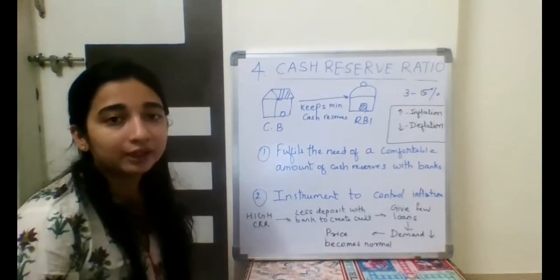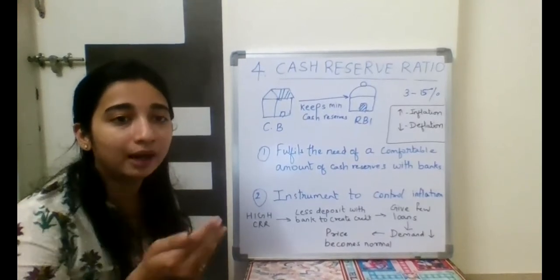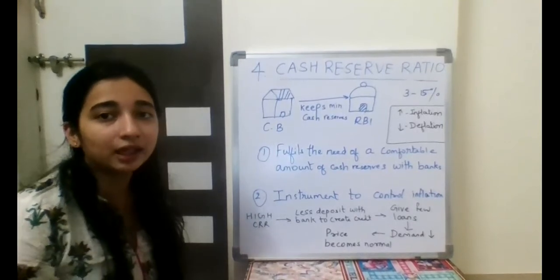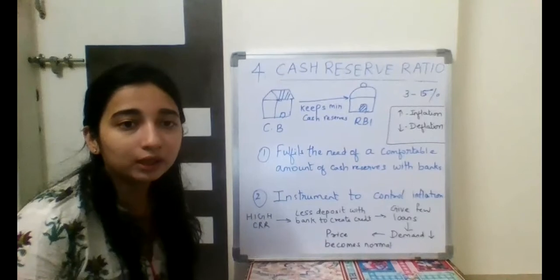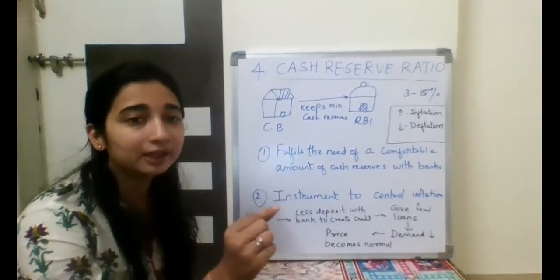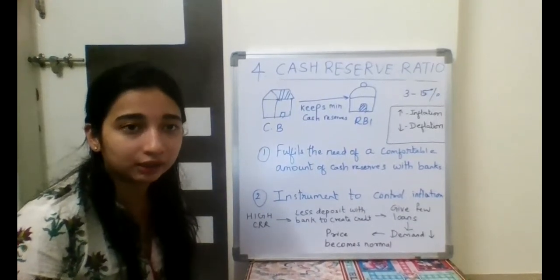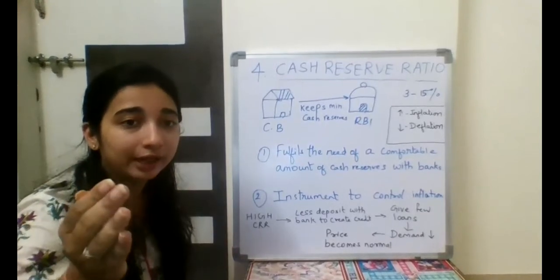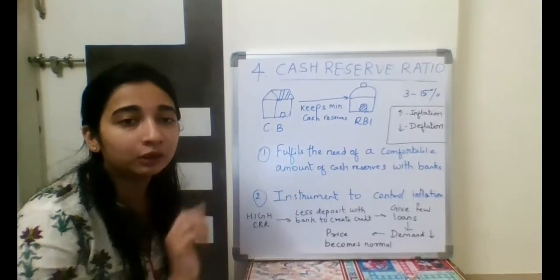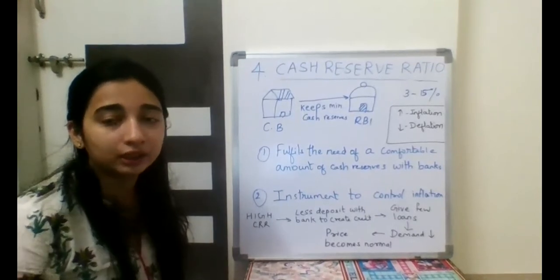For example, a bank has 10 lakh rupees of deposits with them. Demand and time deposits they have of 10 lakh rupees, and the CRR is fixed to be 3%. Okay, so they have to put 3% of that amount with RBI, and the rest of the amount they have to keep with themselves. This is exactly what we had studied in credit creation, the ratio that the bank keeps aside with the RBI. So whatever amount they keep with RBI will go in reserve, and whatever they have with themselves, they can use for credit creation.